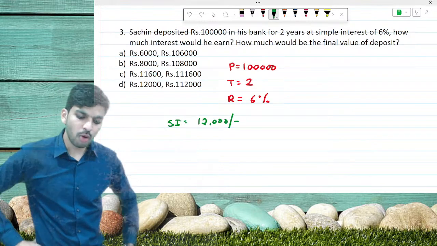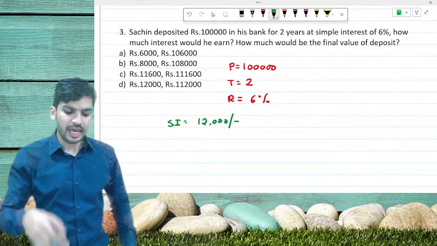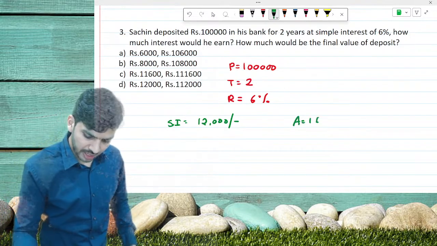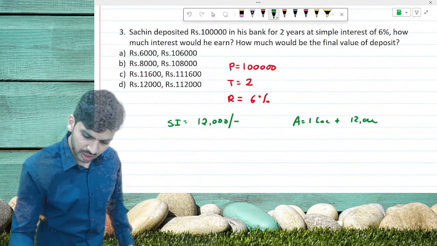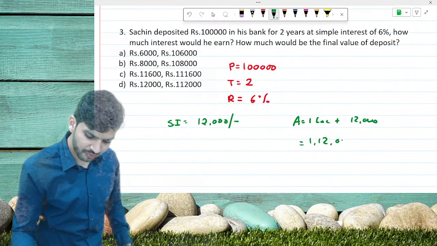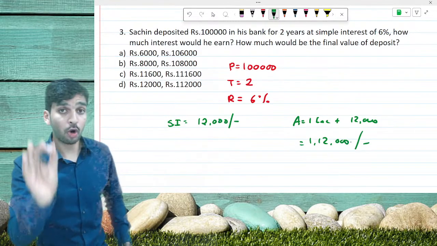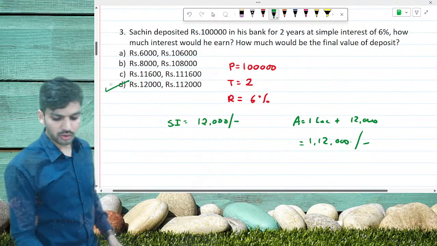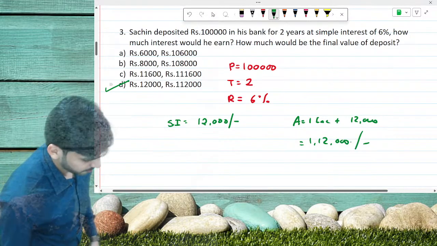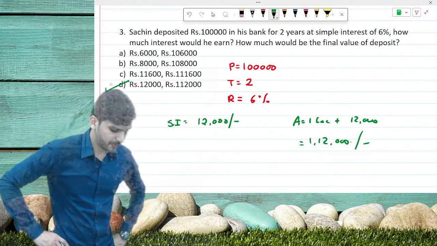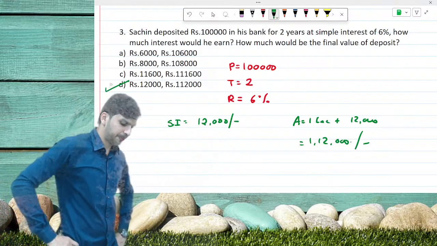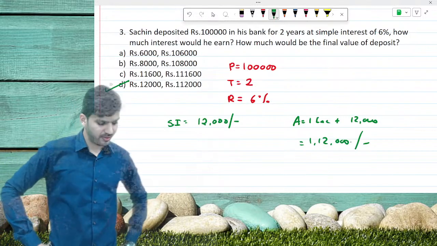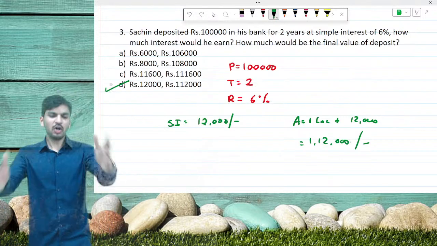After that they are asking how much would be the final value of the deposit. He deposited 1 lakh plus this 12,000. So it is going to be 1 lakh 12,000. Please select your option carefully. And here the option can be seen is option D: 12,000 and 1 lakh 12,000. Okay. Very good all of you. Let's go for the next sum.